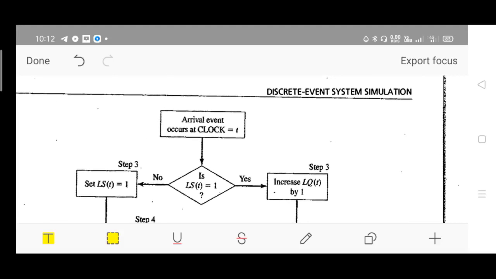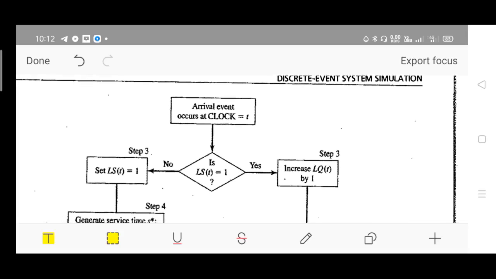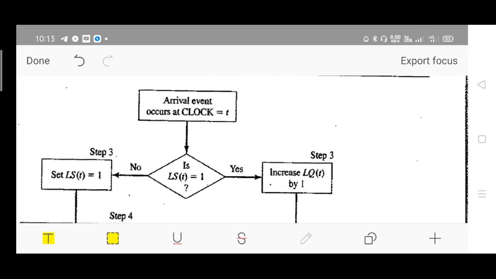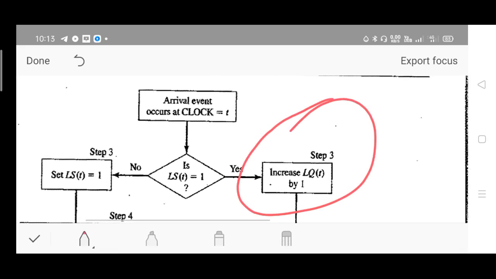Arrival event which occurs at time t. So what will happen? Is LS of t equal to 1? There are two possibilities, that means the state is busy or free. 1 stands for busy, 0 stands for free. If it is 1, yes, it means you have to increase the queue length, that is, you have to assign the waiting time for the customer.